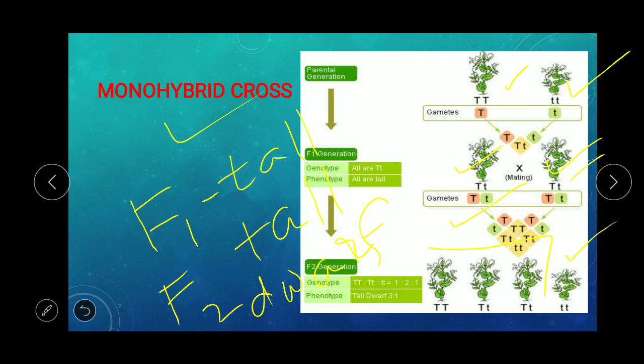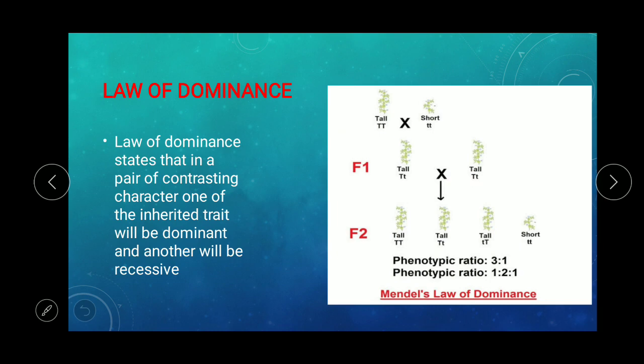So we have considered phenotype and genotype. In the F1, the genotype is all Tt, so no ratio, and the phenotype is all tall. In the F2 generation, the genotype ratio is 1:2:1: capital T capital T is 1, capital T small t is 2, and small t small t is 1. The phenotype ratio is 3:1, that is, tall to dwarf.